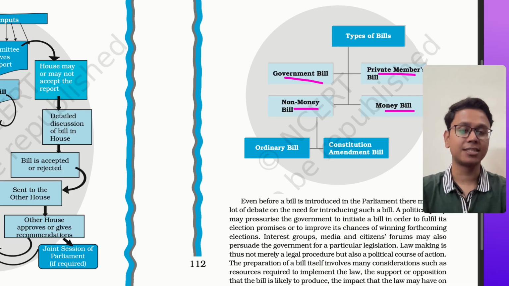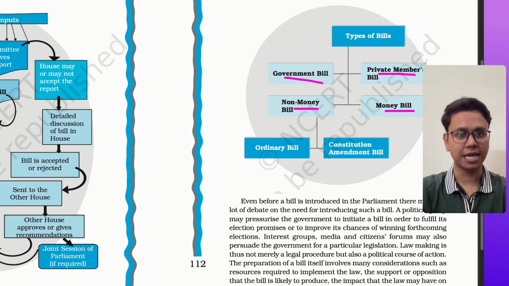Money bill has certain financial propositions in it, and non-money bill does not have financial propositions in it. Non-money bill can be an ordinary bill or a constitutional amendment bill. For example, budget is a money bill. The budget proposals which are there are money bill. In the same way, for example, the RTI bill before becoming an act was an ordinary bill.